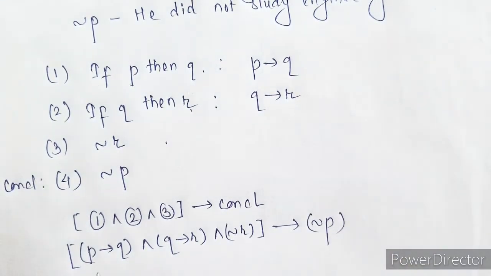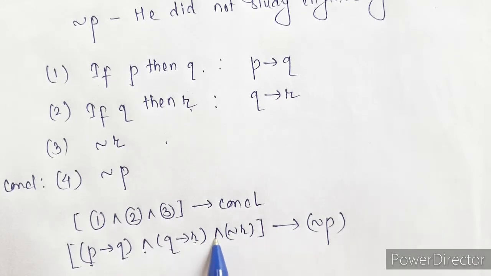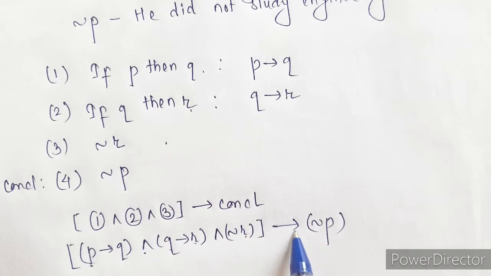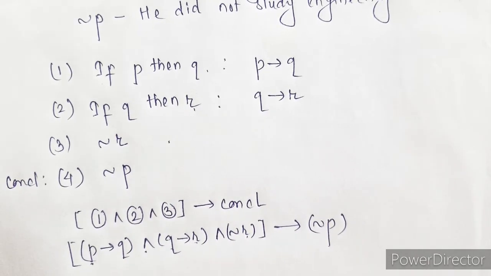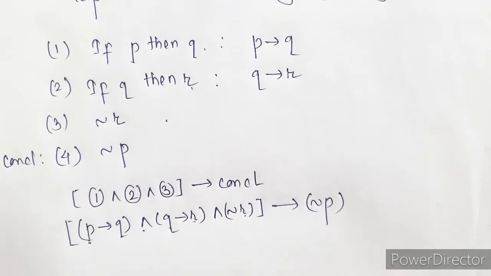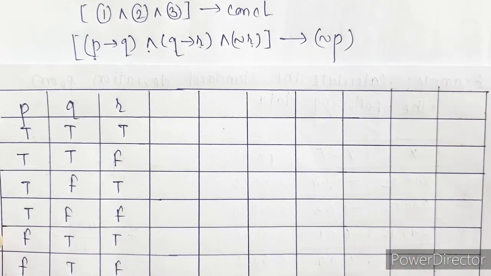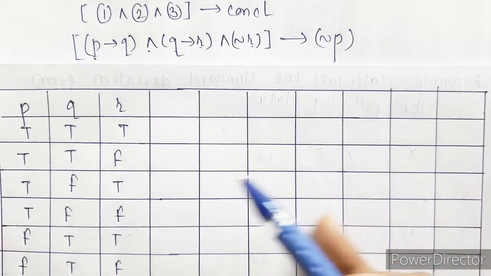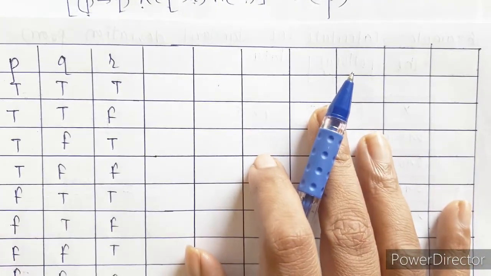That is, if he studies engineering, then he will get good job, and if he gets good job, he will get good wife, and he did not get good wife implies he did not study engineering. Now next thing is, we have to check whether this argument is valid or not by using truth tables. Since we have 3 statements here, P, Q, R, there will be total 8 cases. So I have already written these cases.